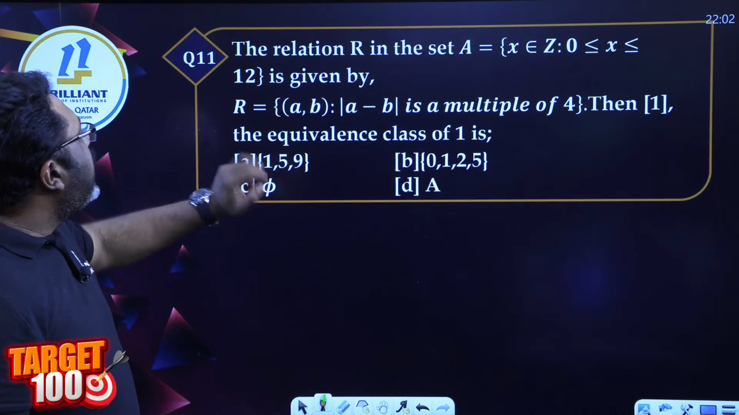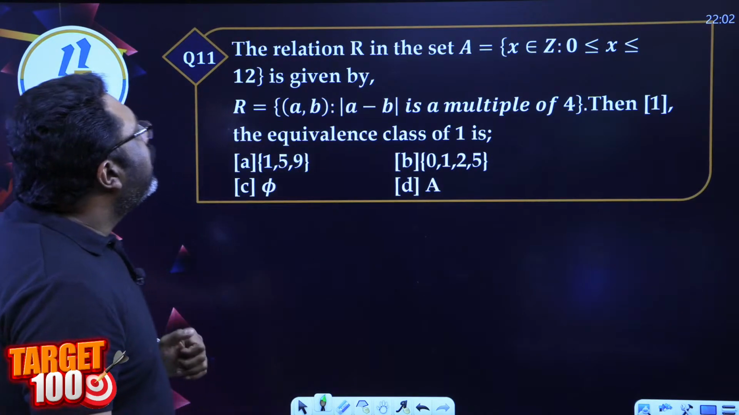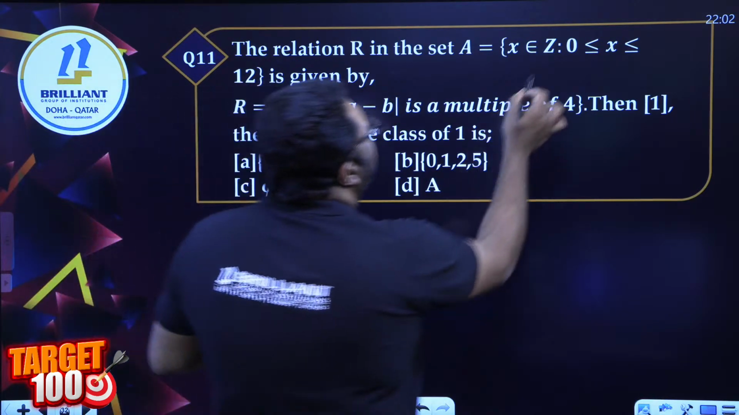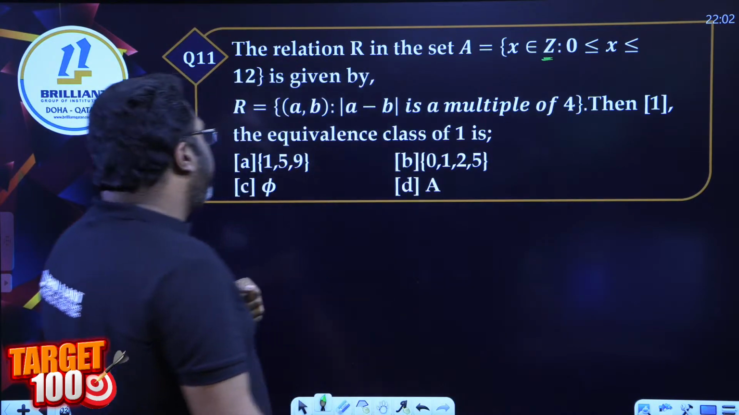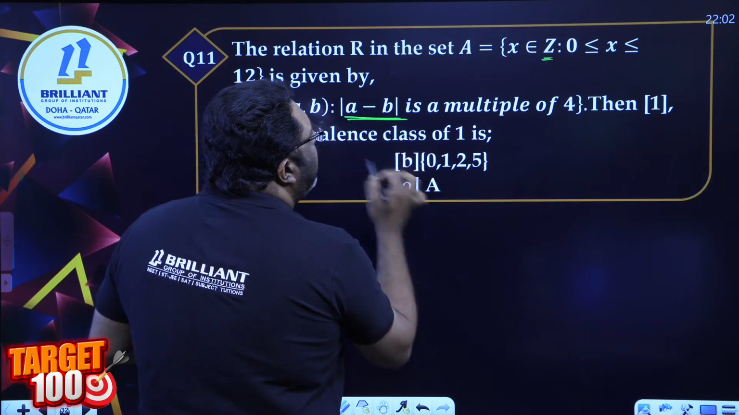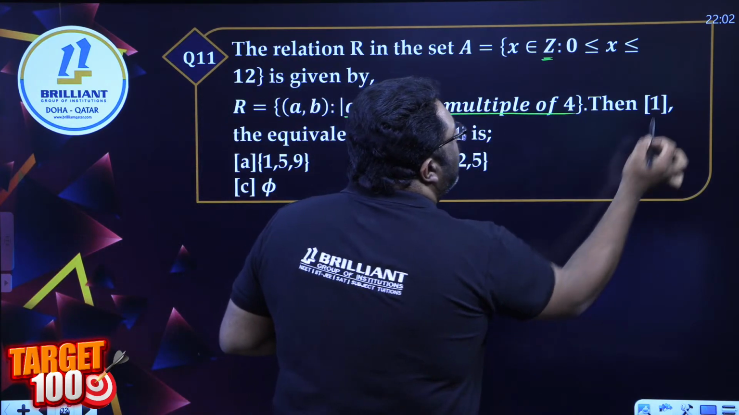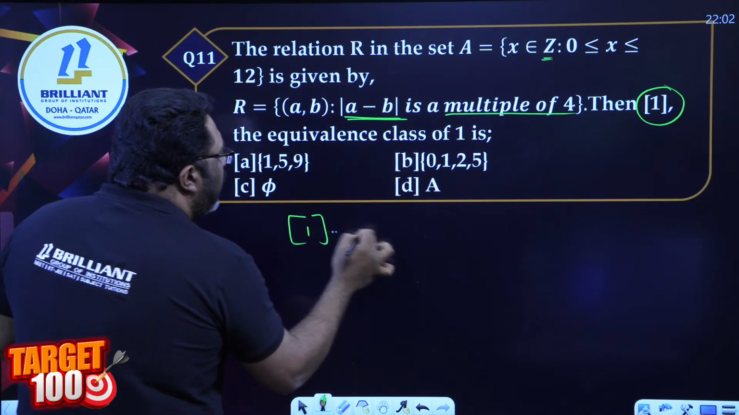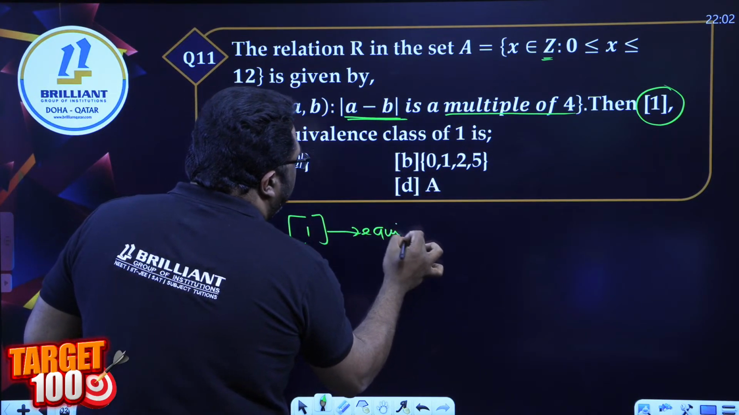Question 11. A relation R is given by A is equal to x element of integers from 0 to 12, and R is described as modulus A minus B is a multiple of 4. Then what is this? Square bracket 1 is the equivalence class of 1.